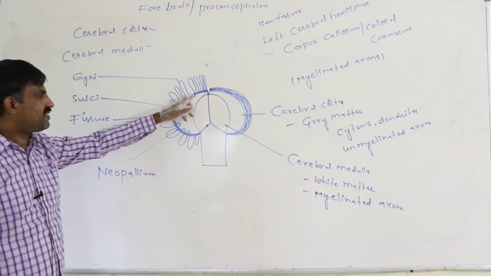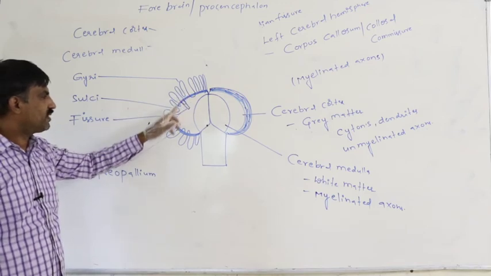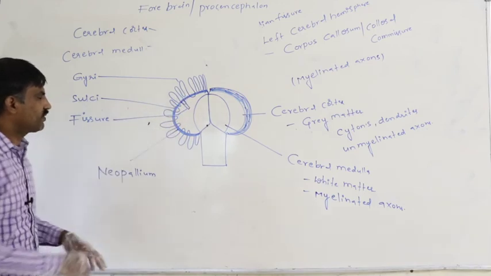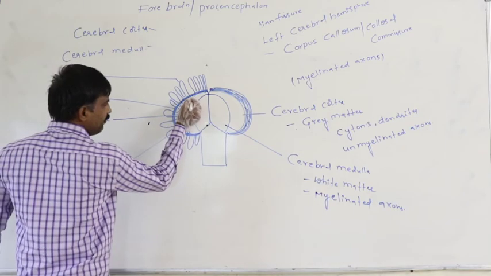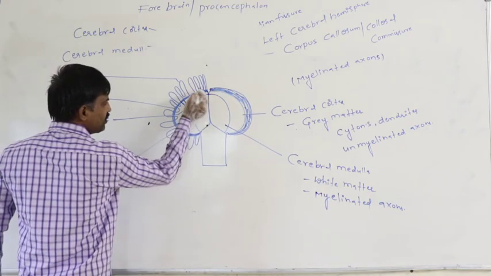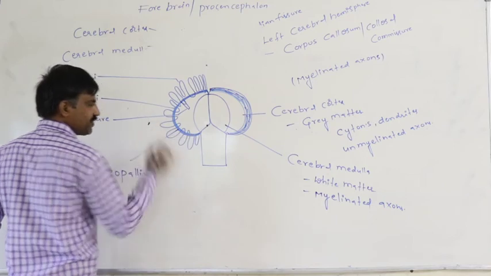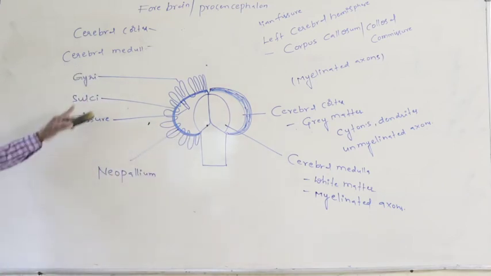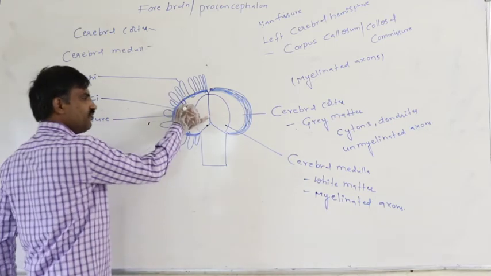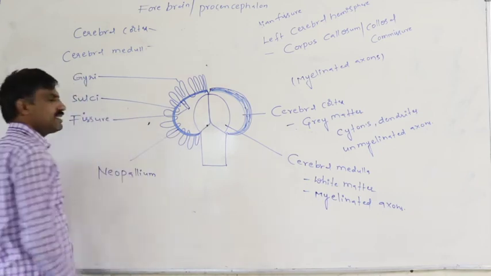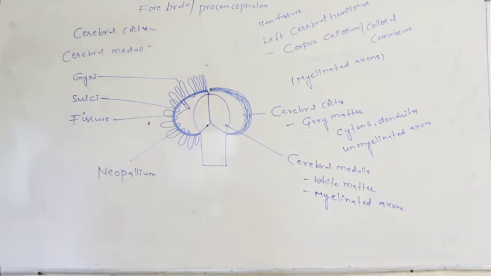This is the depression, this is the depression, like that. These are the depressions. The depressions are said to be the sulci. If the depression is far deeper, that is said to be the fissure.